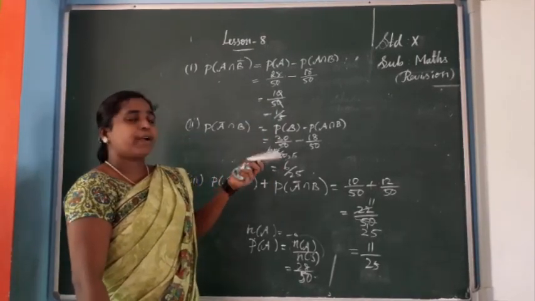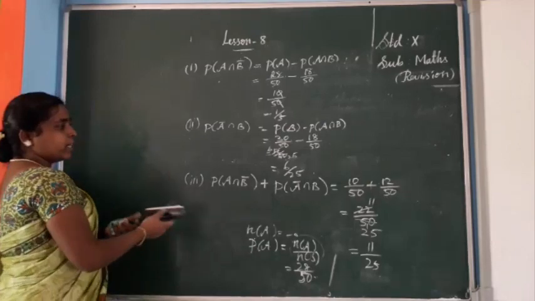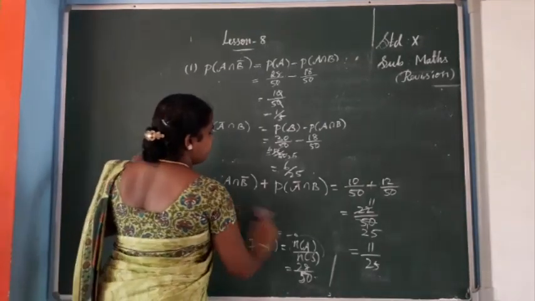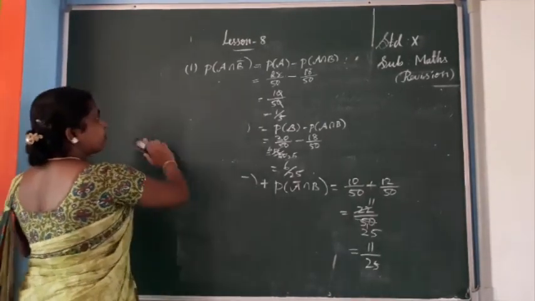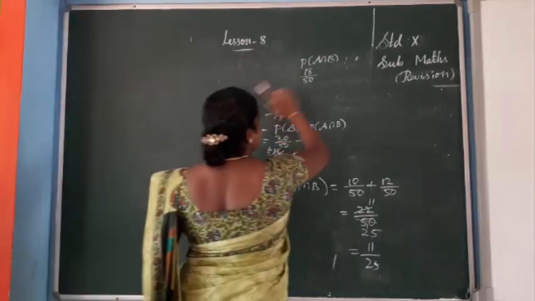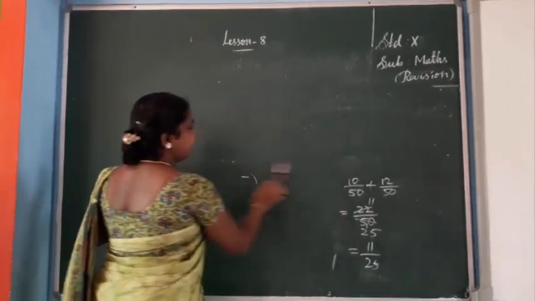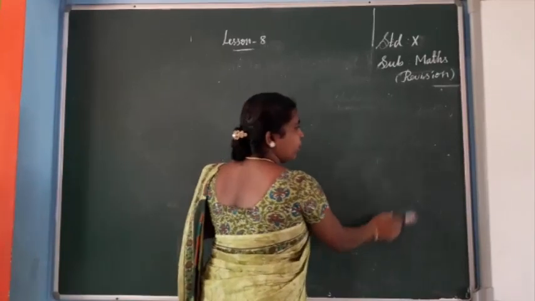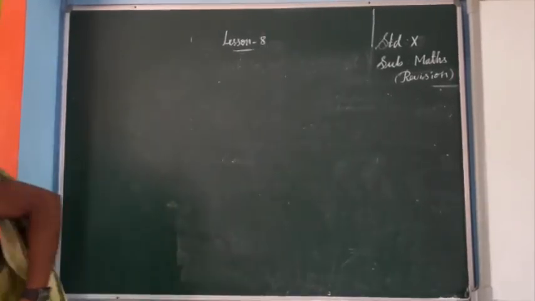10 by 50 or 1 by 5, and 12 by 50. Okay, this is the answer. So the first part is A intersection B bar, the second part is A bar intersection B, and for the third part you have to add both the values, only A and only B.